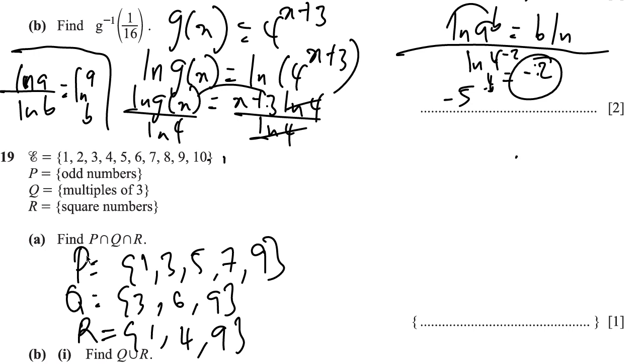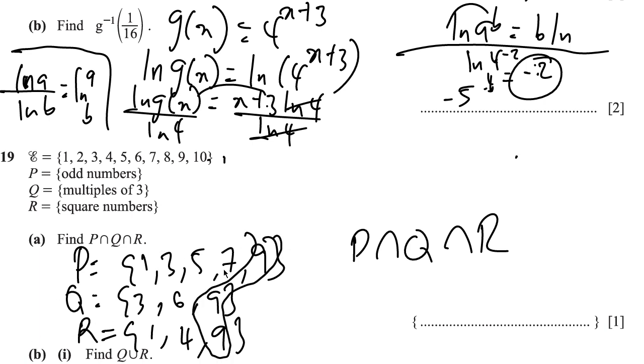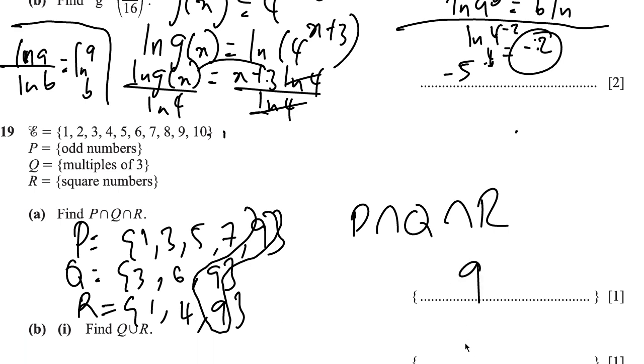It then says P intersect Q intersect R, which implies what element can you see in all three? What are the elements you could see? It's only 9. We have 9, 9, 9. No other common element, so we have 9.